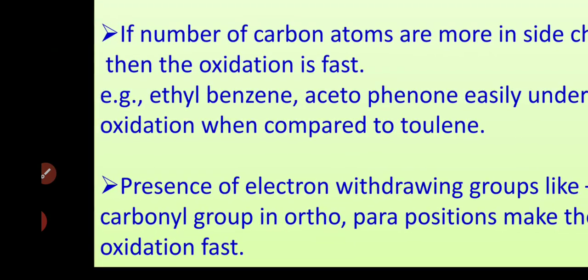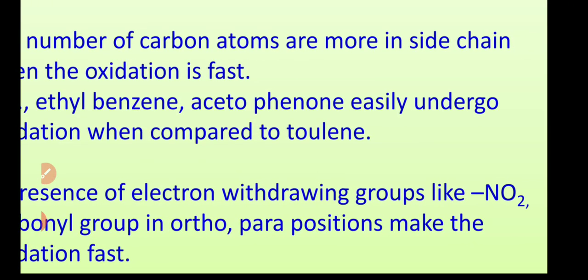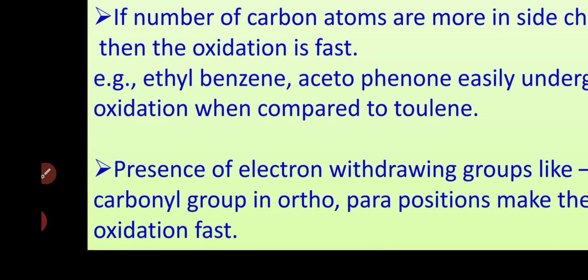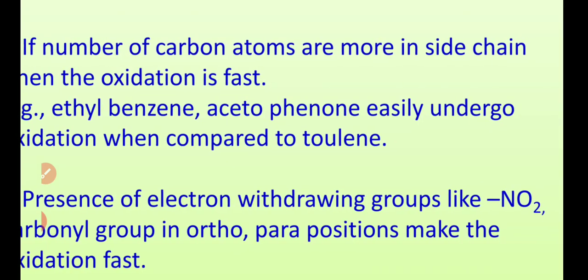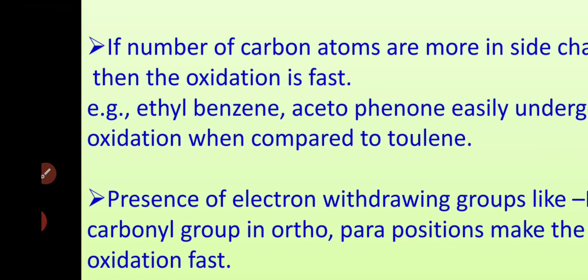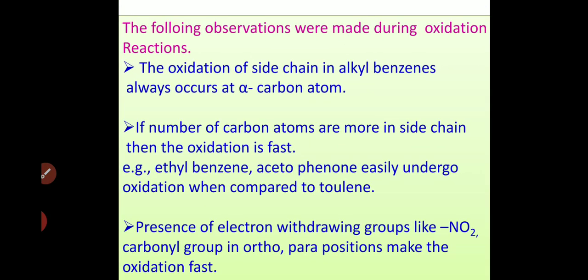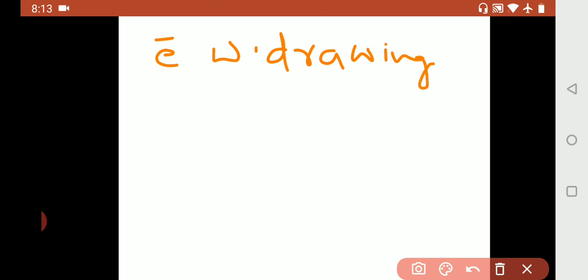Electron withdrawing groups like nitro, carbonyl group in ortho, para positions make the oxidation fast. That is, electron withdrawing groups.